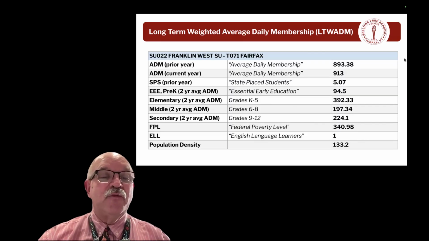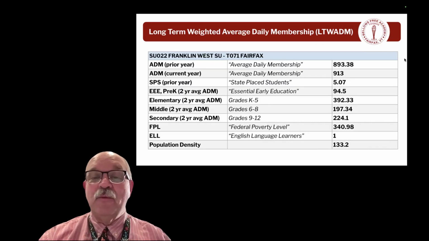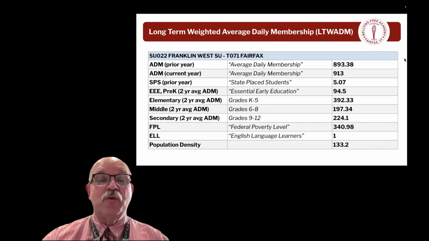So in Fairfax, the average daily membership last year was 893.38. Average daily membership this year, 913. So that's again pre-K through 12 students. State placed students, we had 5.07 in the previous year, and those carry forward into the next year's calculation.